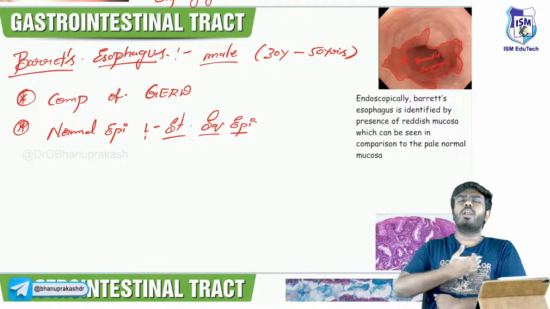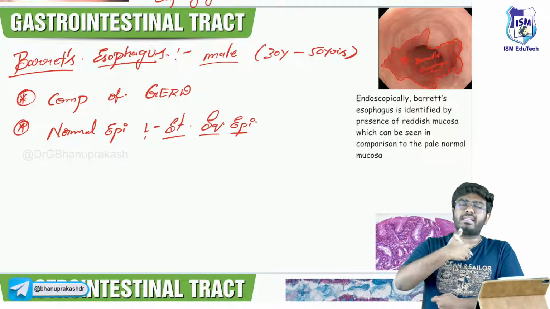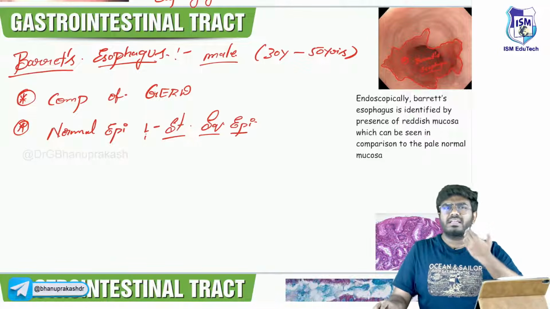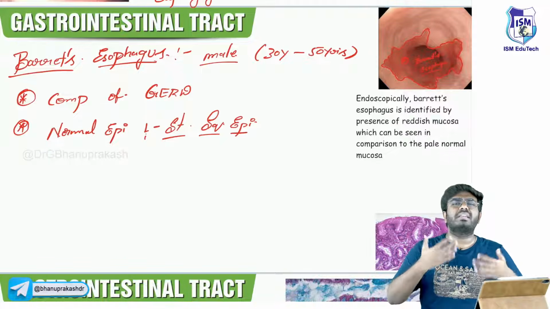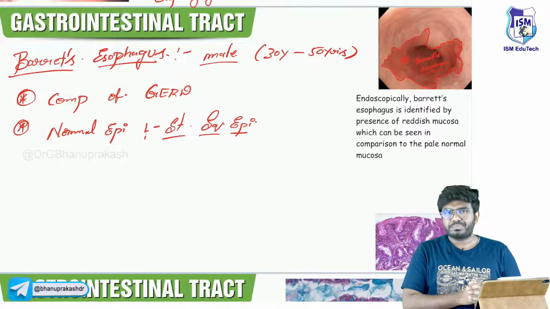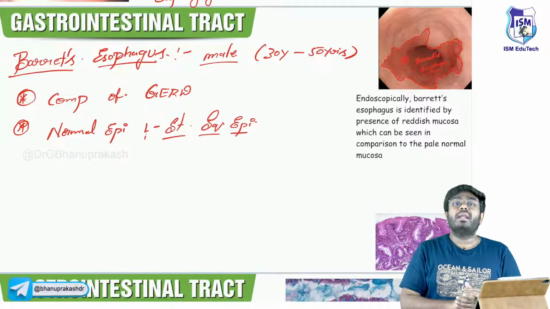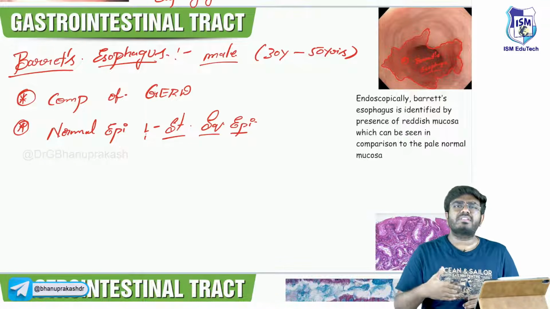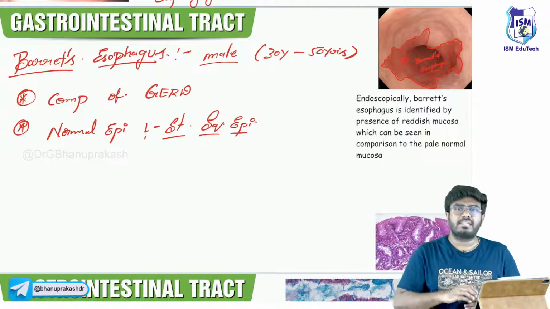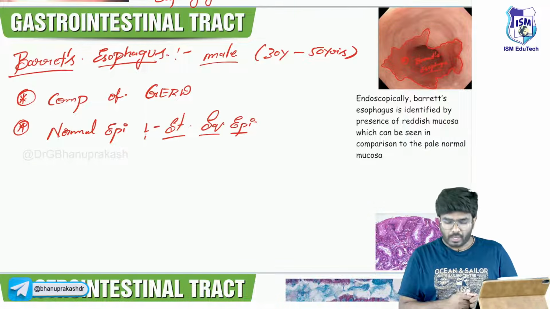But whenever there is more and more acidic damage, acid is getting refluxed back into my esophagus. Usually, once in a while, we'll have acid reflux. You and me usually will have acid reflux whenever we take a lot of food. But if it is happening continuously, every day, throughout the day, that's called gastroesophageal reflux disease. It's happening all over the day.